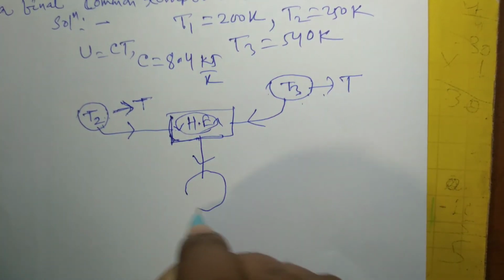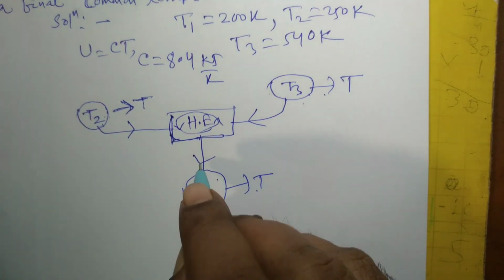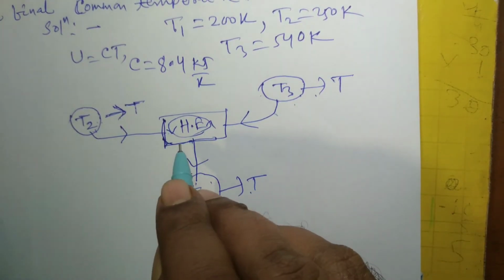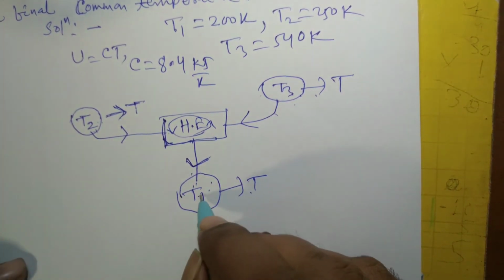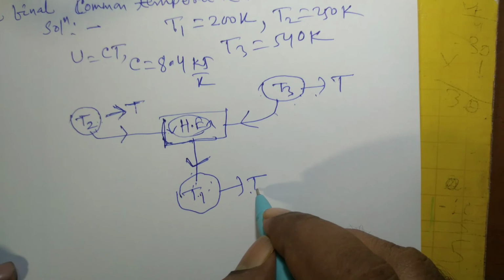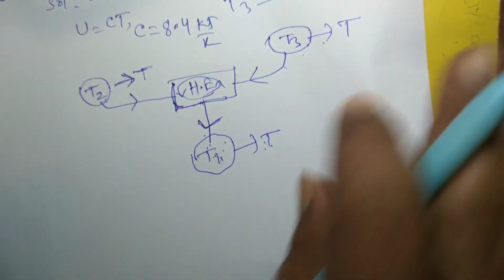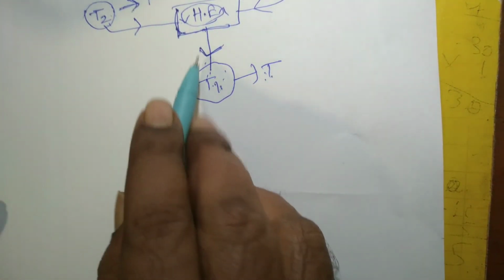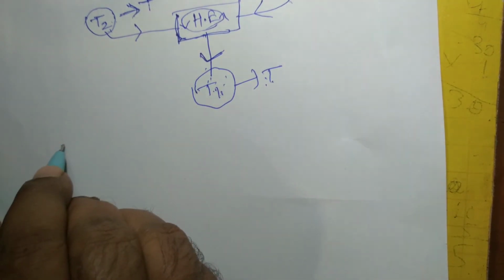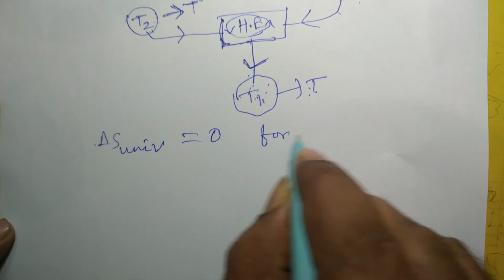And then this is the third body T1 which is also coming to the final common temperature T, that means it is getting heat. Both these are giving away heat and this body is gaining heat from the heat engine, that means this T1 is less than T2 and T1 is increasing to T just by addition of heat. And since it is given that we want the maximum amount of work, for maximum work this delta S universe has to be 0, because for maximum work all the processes are to be reversible. So delta S universe has to be 0 for maximum work.